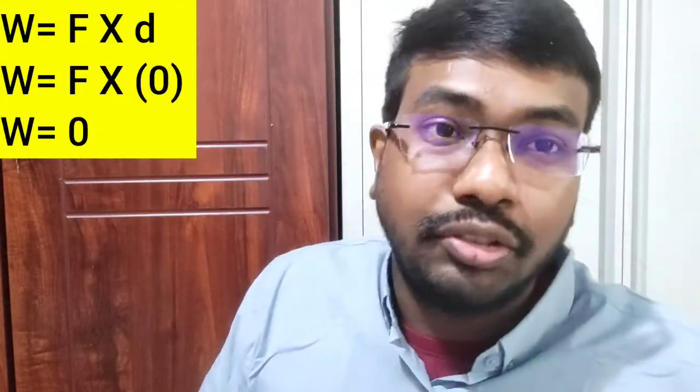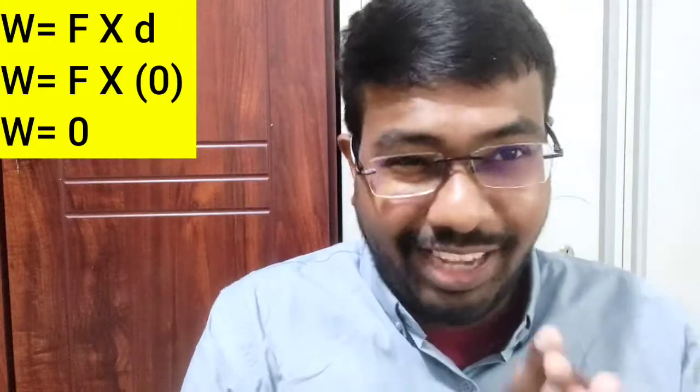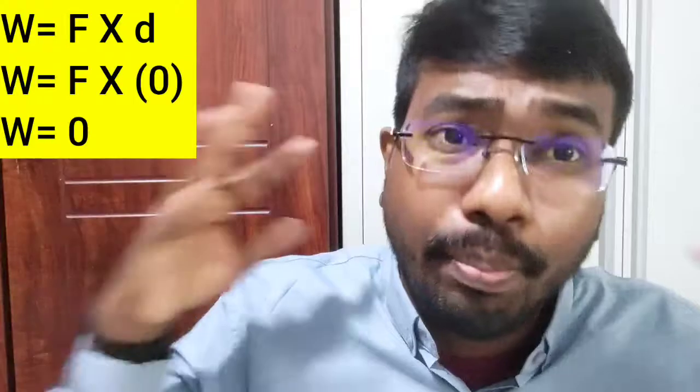Now, has he completed work? No, right? The work was to move the table from A to D. Even though Bitu applied a tremendous amount of force, the distance was 0. So the product of enormous force into distance 0 is 0. So work done is technically 0 by Bitu, even though he applied a force. So from this case study, what we learn is, in order to do work, you need to do two things. You need to apply force, and it has to move a distance. So that is what work is all about.